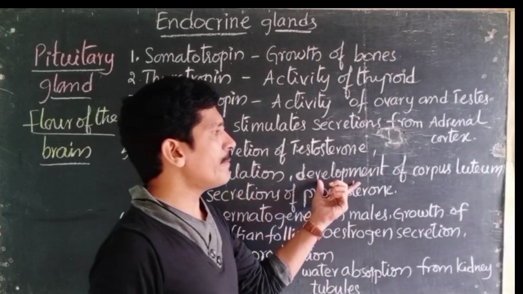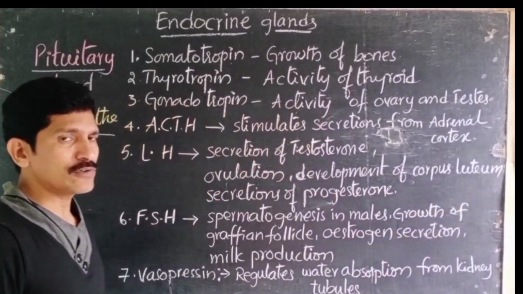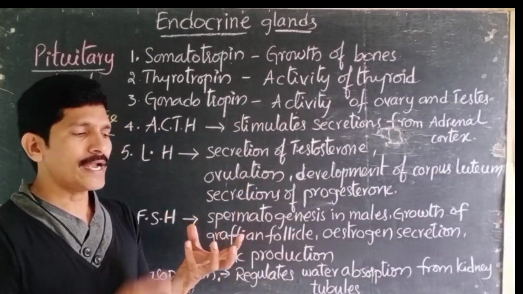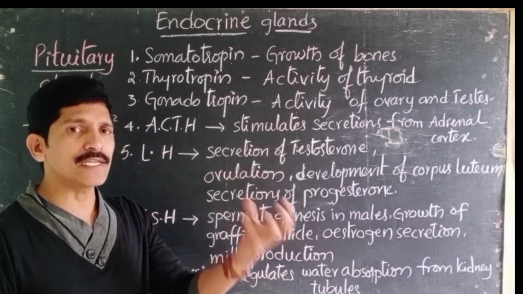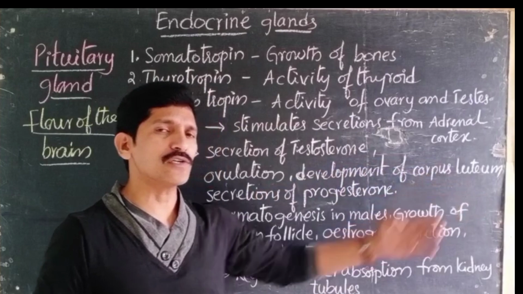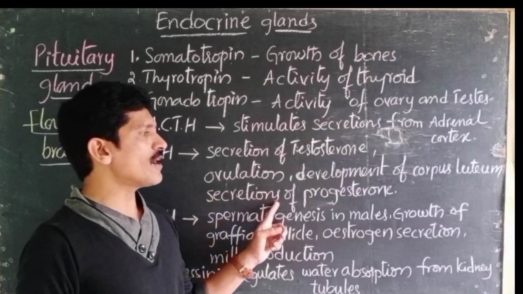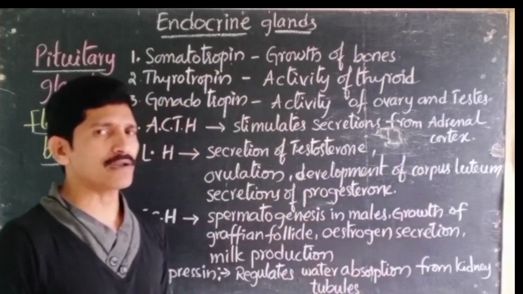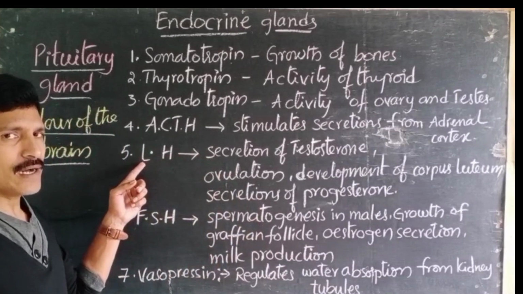And another is development of the corpus luteum. What is the corpus luteum? After the Graafian follicle ruptures and the ovum is released or flushed out of the ovary, the remaining Graafian follicle is converted into the corpus luteum. So this development of the corpus luteum is also stimulated by luteinizing hormone. Later, secretion of progesterone. Progesterone is generally called a female hormone, and its secretion is also stimulated by luteinizing hormone.